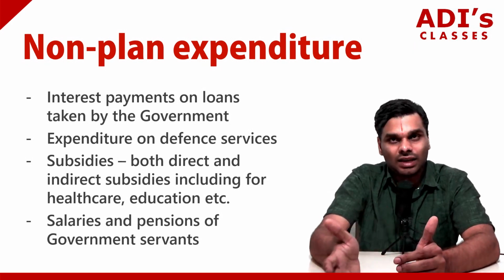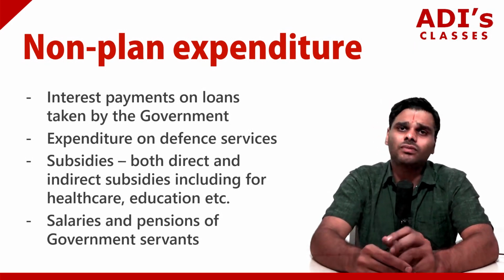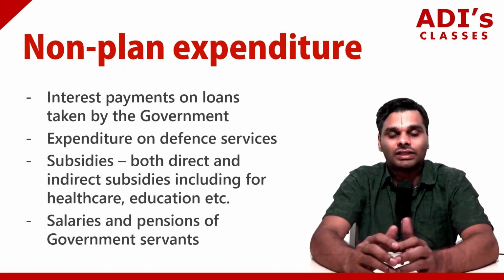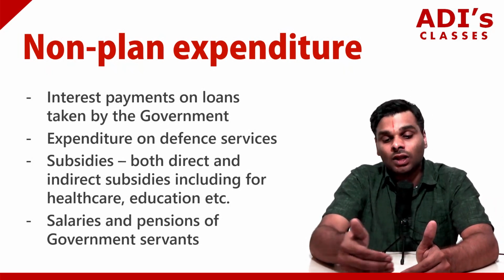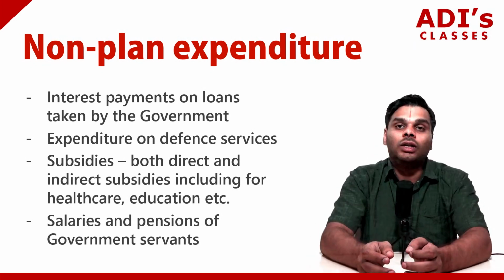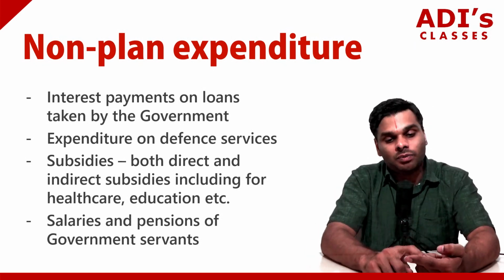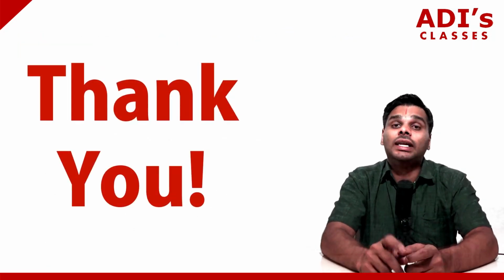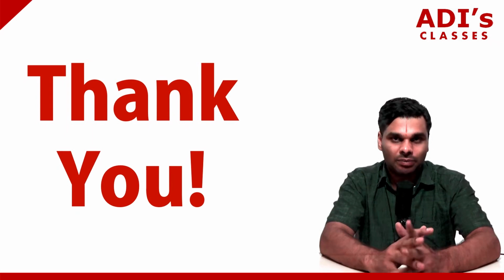This can be for healthcare also. Salaries and pensions of government servants also come under non-planned revenue expenditure. So this is about the revenue budget, revenue receipts and revenue expenditure. In the next video, we'll look at the capital budget, capital receipts and capital expenditure.